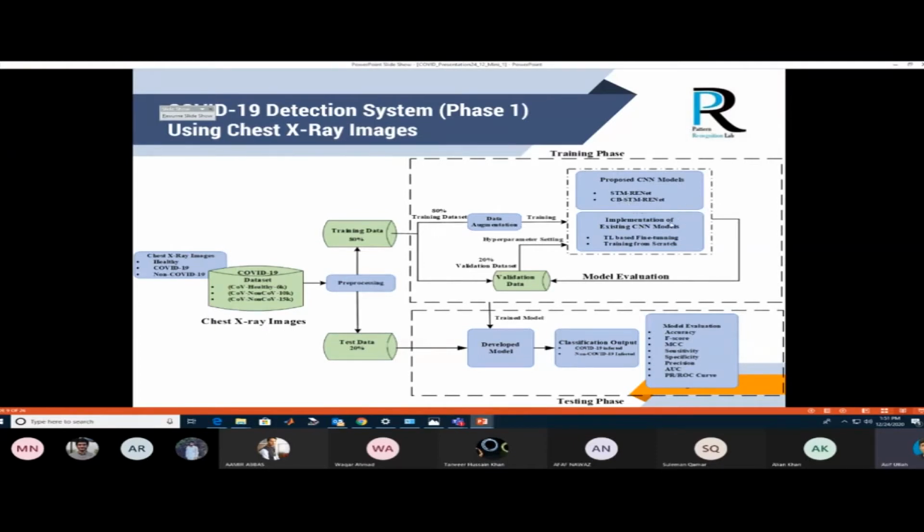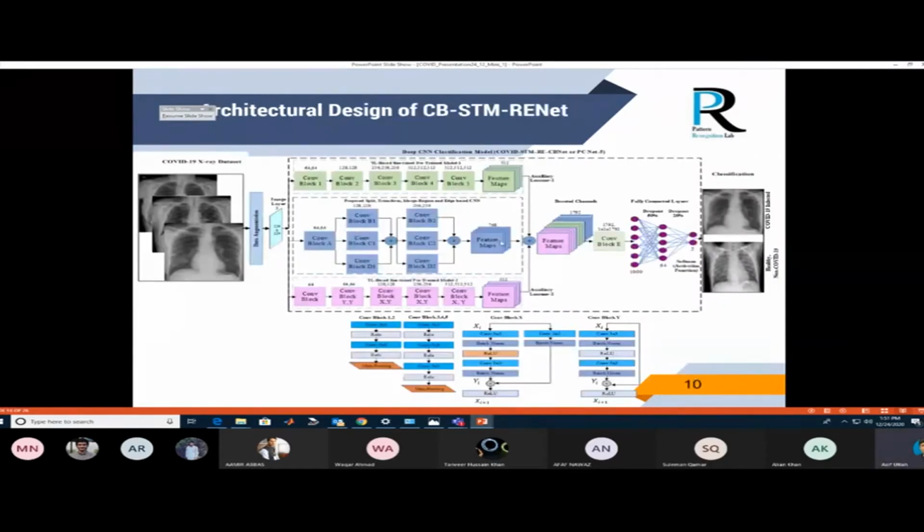and at the end we receive the prediction. We compare our whole architectures with the existing state-of-the-art architectures, which is very competitive. The comparison is based on transfer learning based fine-tuning of pre-trained architectures and training from scratch. The model is validated with measurements, that is accuracy, F-score, MCC, sensitivity, specificity, precision, area under the curve, precision and recall curve. So this is our proposed model, the channel boosted split transform merge region and edge based network.